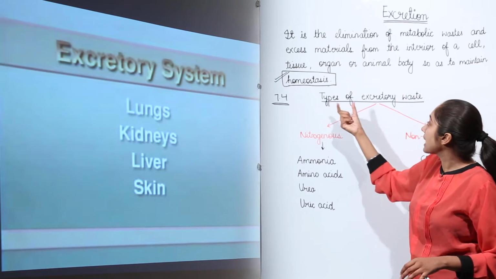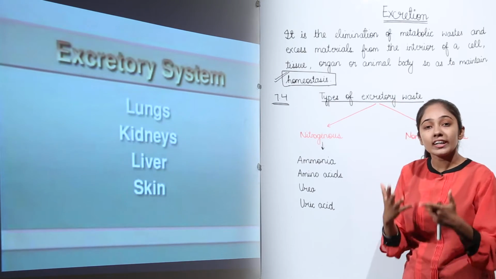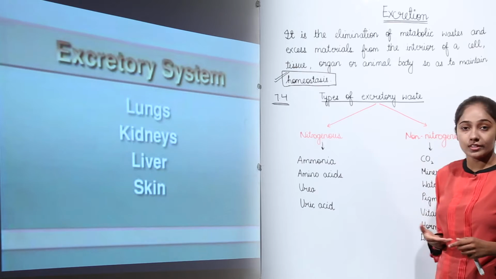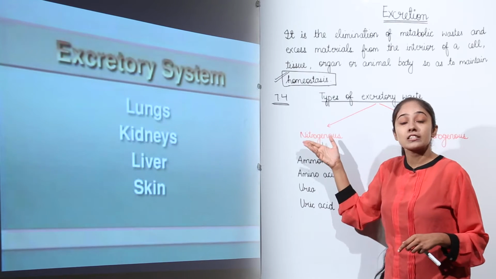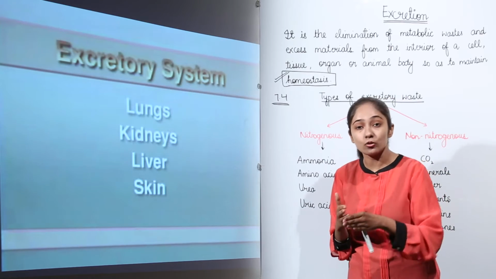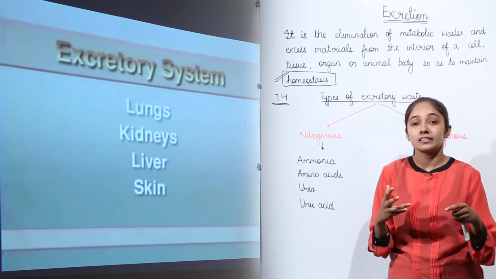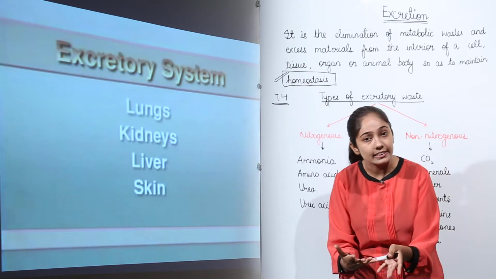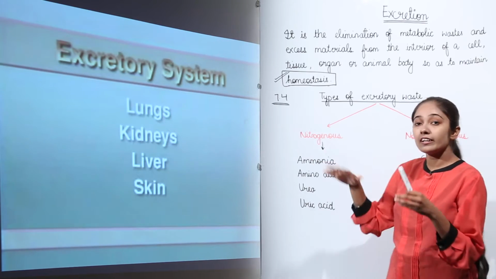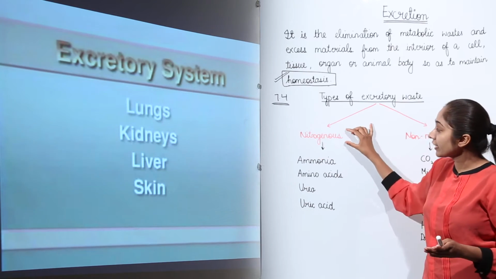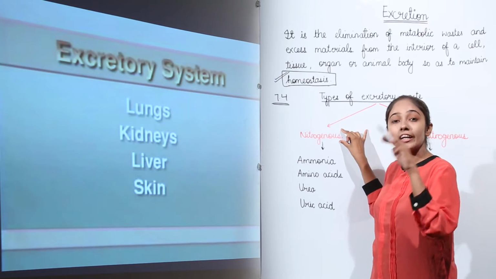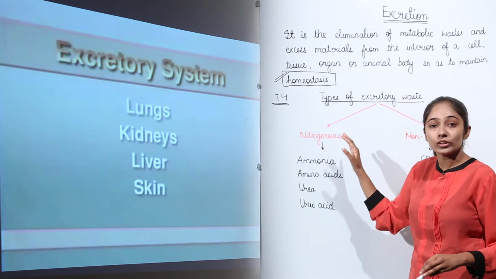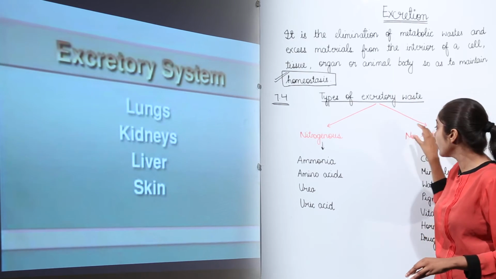Now moving on to the types of excretory waste. Broadly, we will classify excretory waste into two: nitrogenous waste and non-nitrogenous waste. As the name suggests, nitrogenous waste means the waste that contains nitrogen. Now, what happens when there is an excess of amino acids or nucleic acids in the body? They are degraded and generated as waste, and they come under the category of nitrogenous waste because they contain nitrogen, right? So based on chemical composition, the excretory waste is of two types: nitrogenous waste and non-nitrogenous waste.